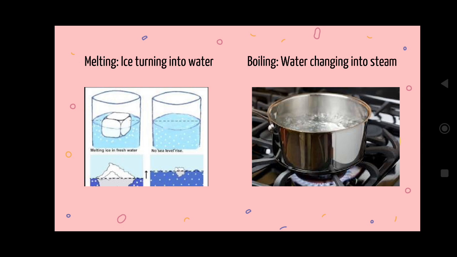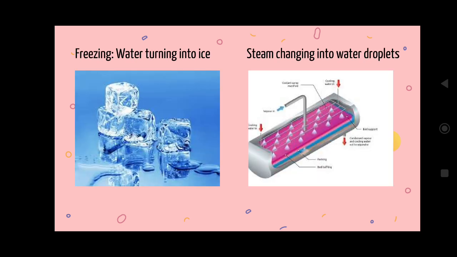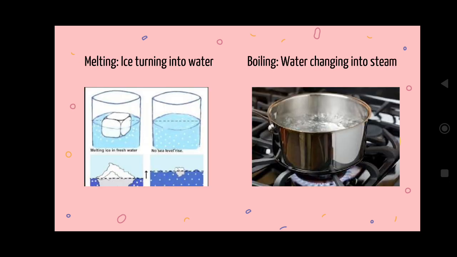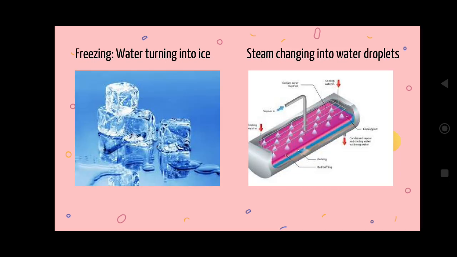Let us go for the second example. Water is changing into steam. While boiling, take water in a container and boil it. What will happen? We will get some vapors. That is also a change. Which kind of change is it? It is also a physical change. Next, water is turning into ice, just the reverse of this. The reverse of melting is freezing.